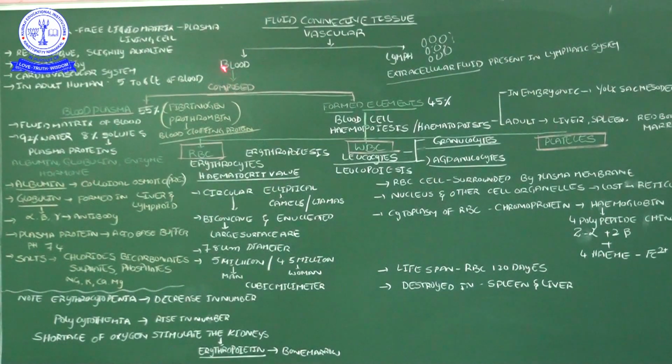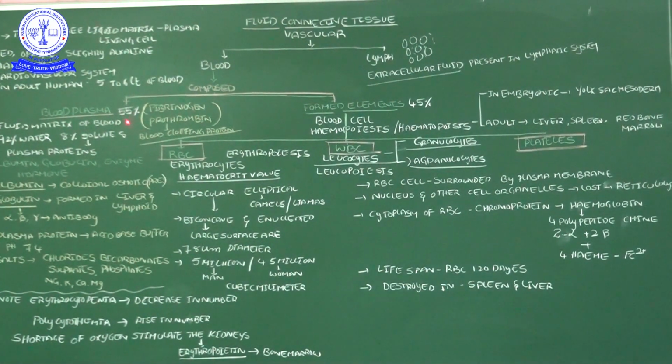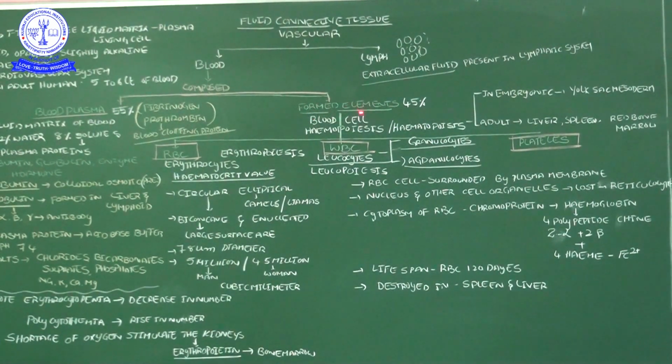Then the composition of blood: plasma and formed elements. Blood plasma occupies 55% of the total blood, 100% of the blood. Formed elements are 45%. The blood plasma is a fluid matrix containing 92% water and 8% solutes. Plasma proteins are also there, albumin and globulin. Albumin maintains the colloid osmotic pressure.